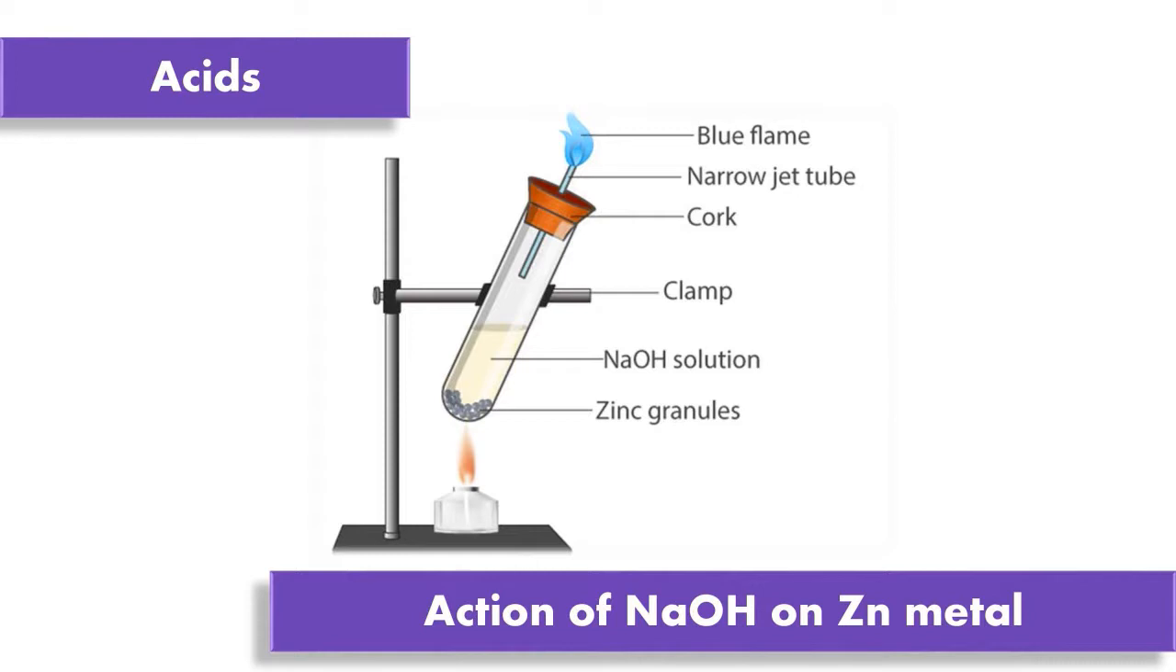First, take a clean and dry test tube. Second, add zinc granules in it. Third, submerge the zinc granules in the test tube by adding sodium hydroxide to it. Fourth, close the test tube with a cork which has a glass delivery tube.